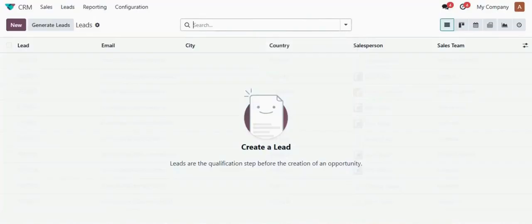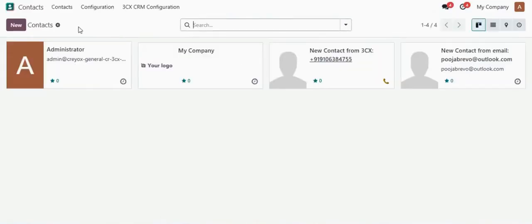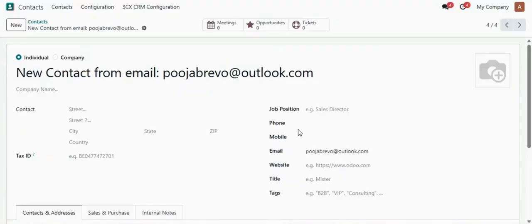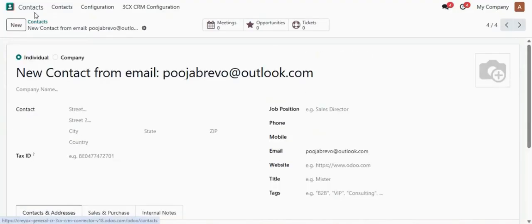After doing that, if you go back to contact, you will be able to see a new contact from the chat is also being created over here. But there are no details of the chat because we have not selected.